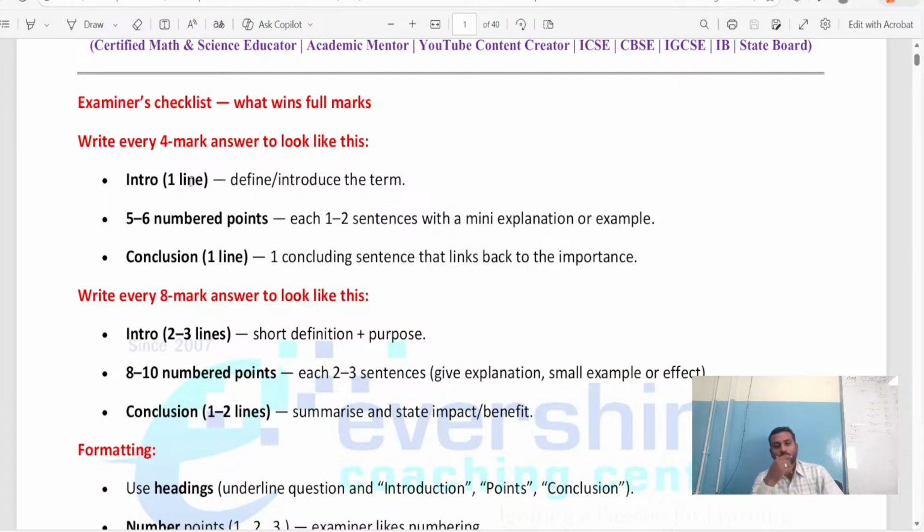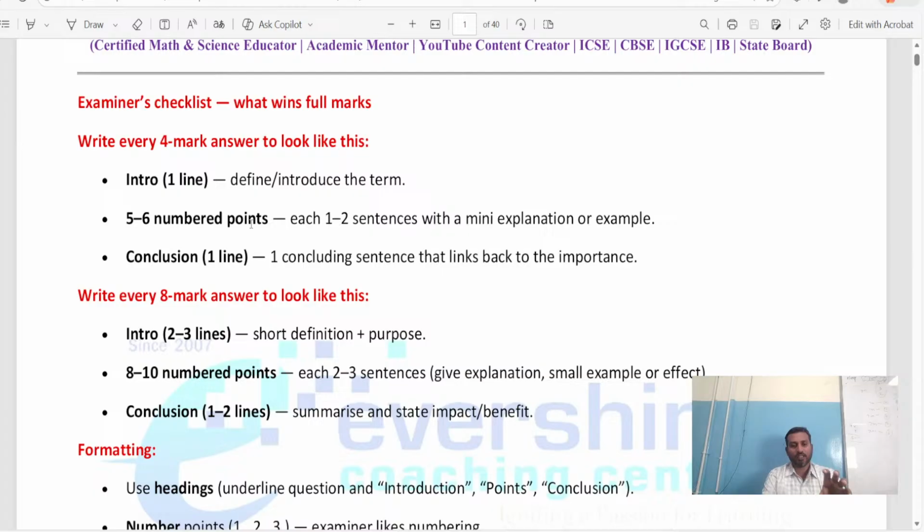Suppose you go to a teacher and ask a doubt. The teacher will first tell you only one sentence related to that answer. Then the next question will be ours: ma'am, can you please explain that? Sir, can you please explain that? Then the explanation part will start. So for every question we need a first introduction line. After writing one simple introduction, you are supposed to write a minimum of 5 to 6 numbered points. Either you can go with bullet points or you can write point number 1, point number 2, point number 3, point number 4 in such a way. So minimum 5 to 6 numbered points you have to explain, that is the main body.